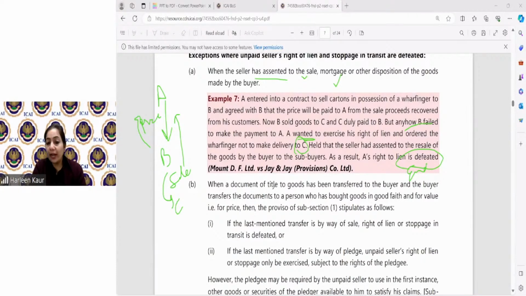And where the document of title has been given to the buyer, then also if you are making a sale, your right to lien will come to an end. But in case of a pledge, you can still exercise the right subject to the rights of the pledgee. The pledger is the person who is pledging the goods and the other person is the pledgee. So whatever rights are available with the pledgee, that can still be exercised. The pledgee may be required by the unpaid seller to use the goods available to him to satisfy his claims. That means he can ask the person that please pay off your loan and give my goods back to me if you have failed to make me the payment.